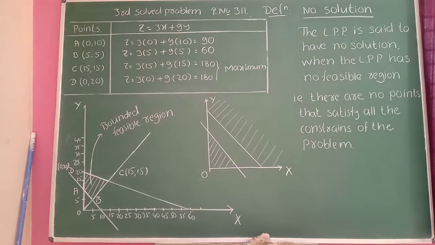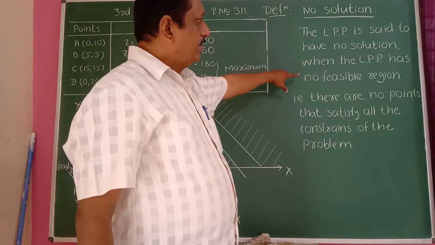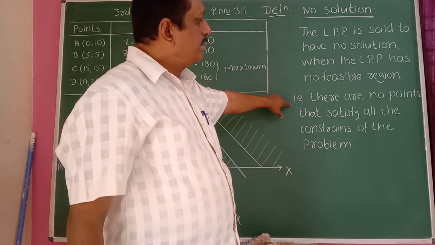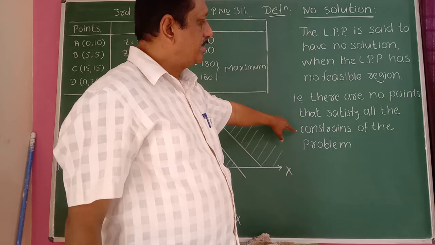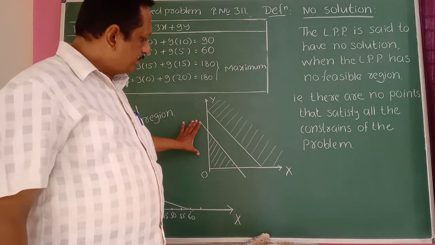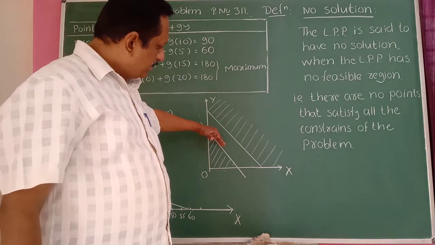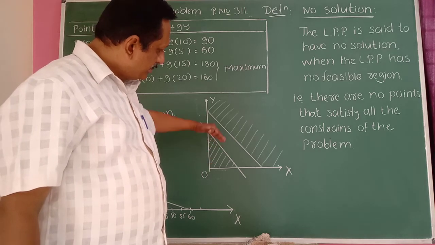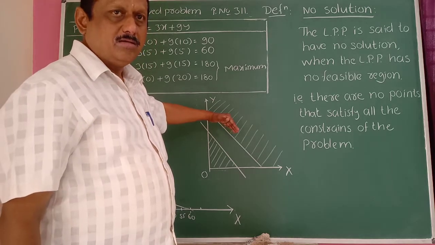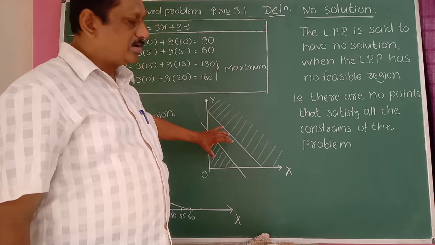So, no solution. The LPP is said to have no solution when it has no feasible region, that is, there are no points that satisfy all the constraints of the problem. Just observe this diagram. In this diagram there is no feasible region, because this line shades below and this line shades above, and both regions do not meet each other.